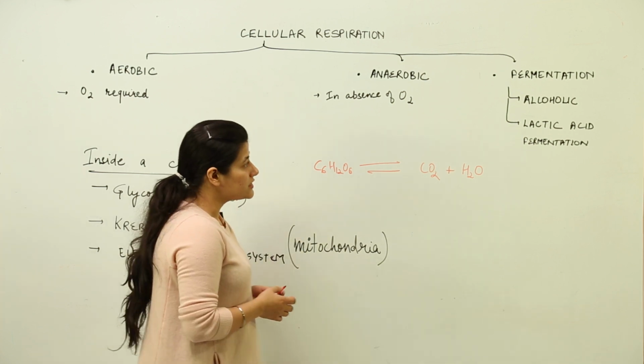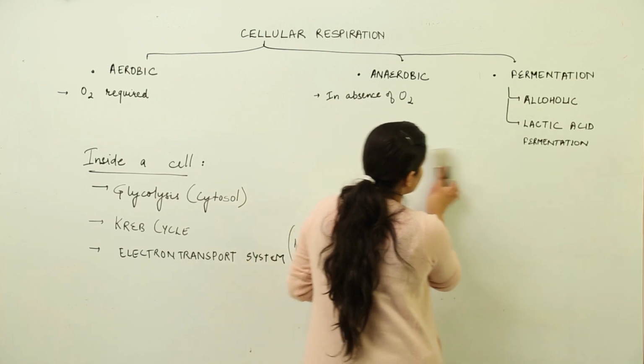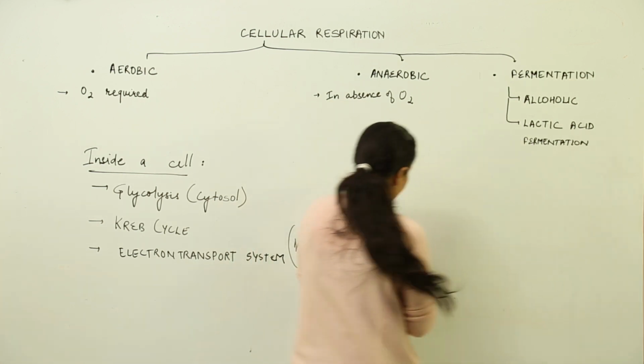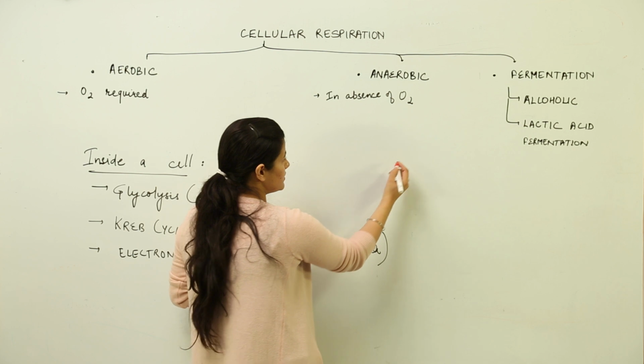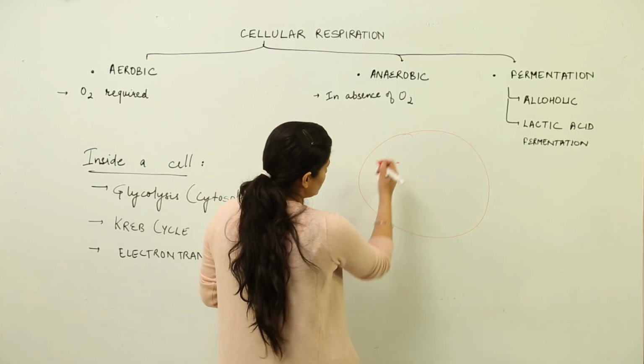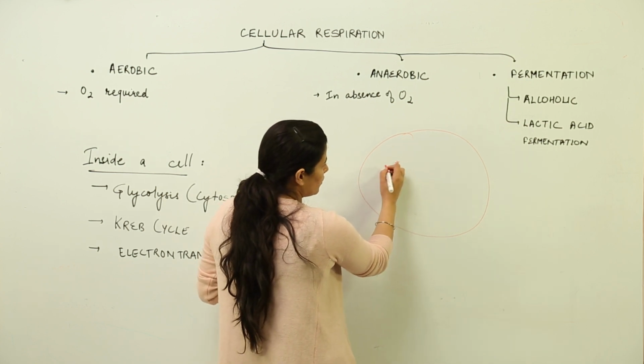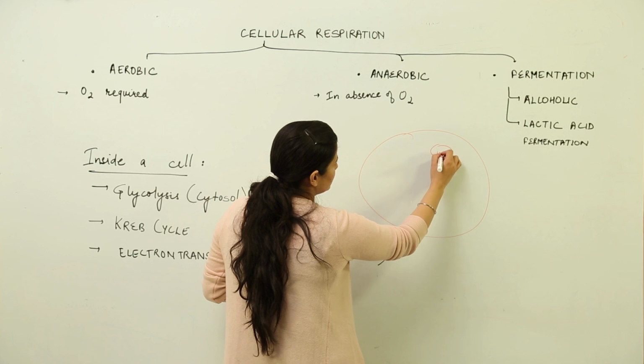Now we are inside a cell because we are talking about cellular respiration. A cell comprises basically a cytosol, which is separated from the medium by the membrane. Inside there are organelles. Suppose this is the nucleus.